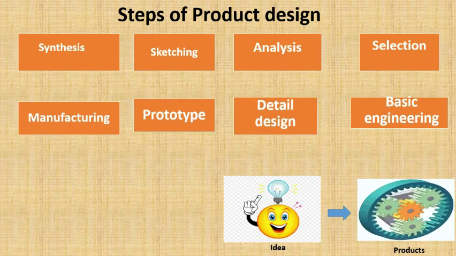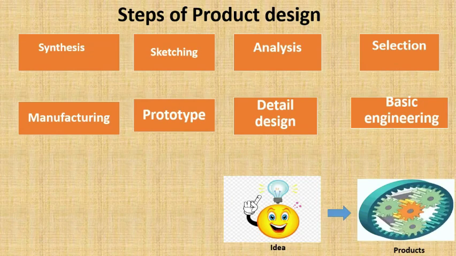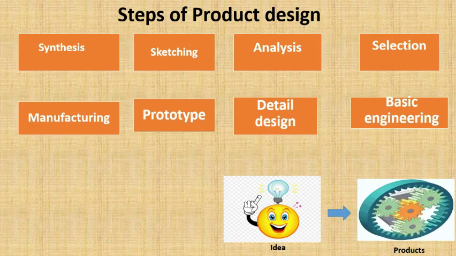So this is what the manufacturing means, the starting point here. What do we generally know as manufacturing? Here they will take the raw material, that means from the basic engineering, the material they identified. From that material, based on the detailed design, they will come to know what kind of manufacturing technique is required. Whether you can go for casting, or forging, or forming, different manufacturing methods. Of course, even 3D printing has come into the picture now. So manufacturing has completely changed now. The structure of manufacturing, compared with conventional manufacturing, with 3D printing, we will see now. Today we will discuss at least the overview of 3D printing.